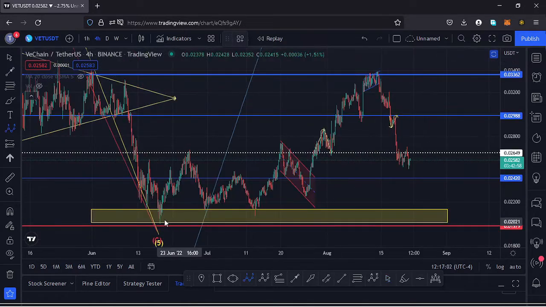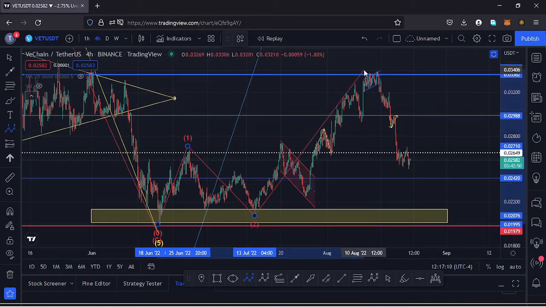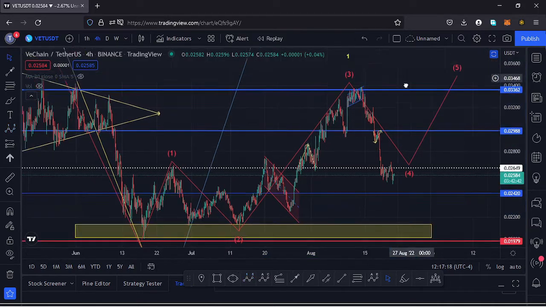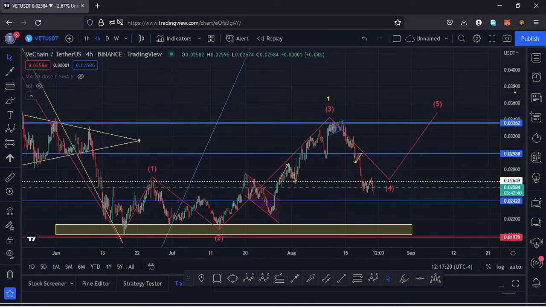And this movement to the upside, I was terming it as an Elliott wave structure to the upside, having this as the first wave to the upside. Then we saw a very nice retracement to the lower side in the formation of a wave 2. Then we continued pushing higher in the formation of a third wave. Then I expected to see a retracement to the lower side in the formation of a wave 4. Then continue pushing higher in the formation of a wave 5. And once we see the completion of the formation of a wave 5, then we could name that fractal wave as a higher Elliott wave count 1.